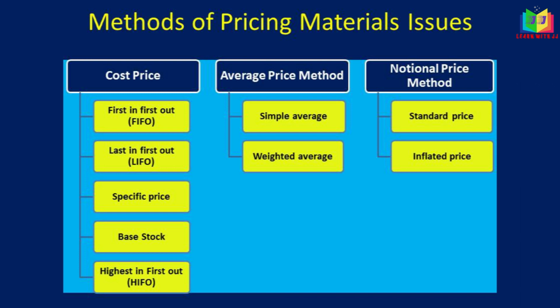In cost price method we have first in first out method, last in first out method, specific price, base stock, highest in first out. That is called HIFO. First in first out we'll call FIFO method, and last in first out we call LIFO method. Under average price method we have simple average and weighted average.